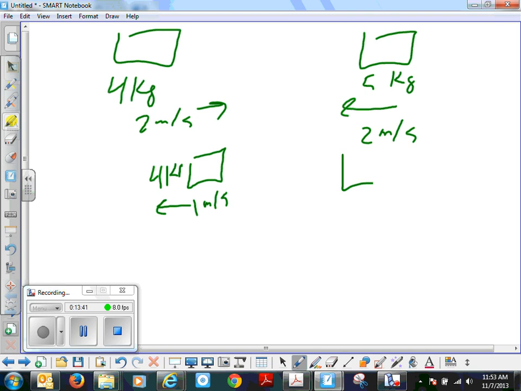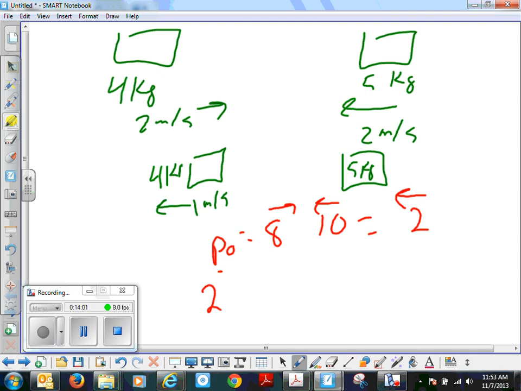And this one, we're not sure. Okay? So, initial momentum equals 8 in that direction plus 10 in that direction equals a summation of 2 in that direction. So final momentum is 2 in that direction.